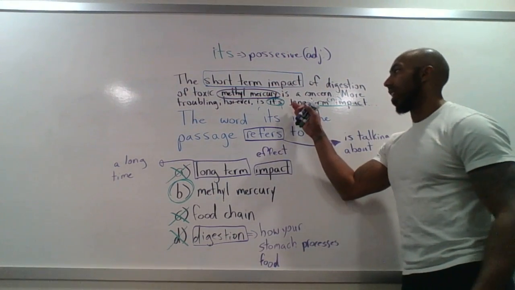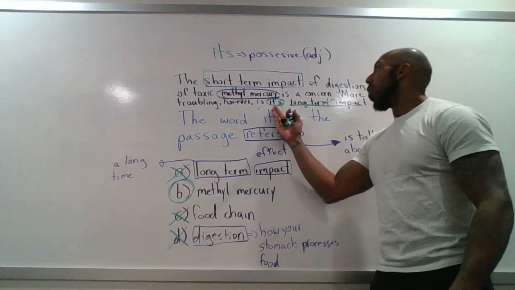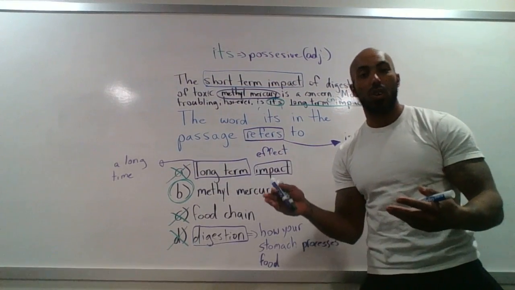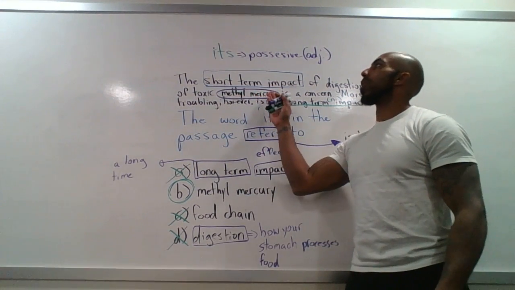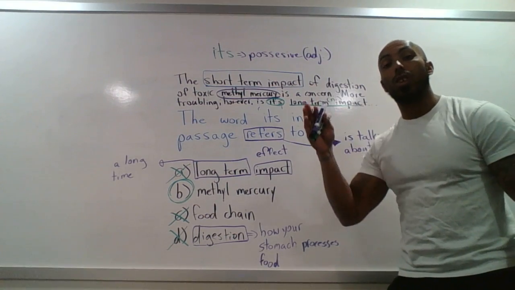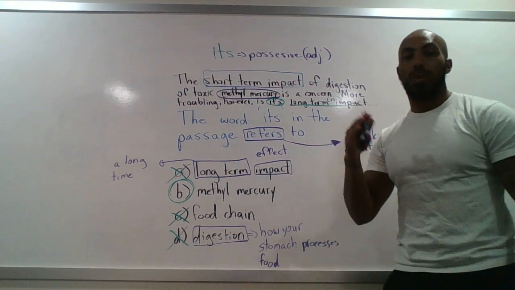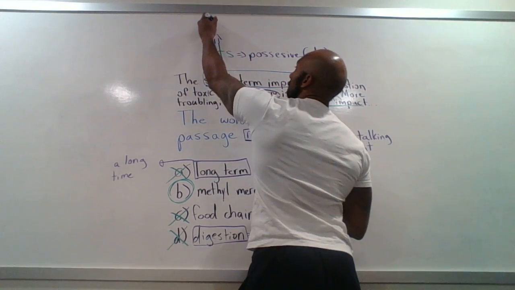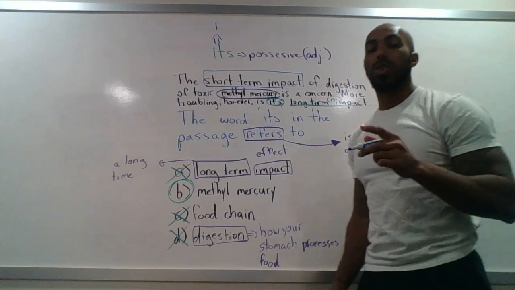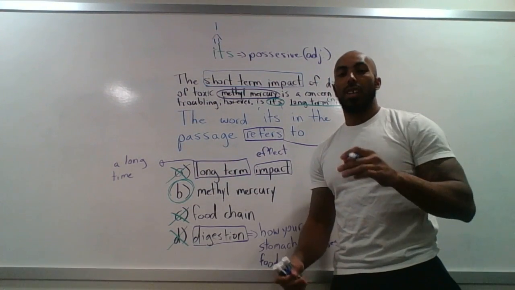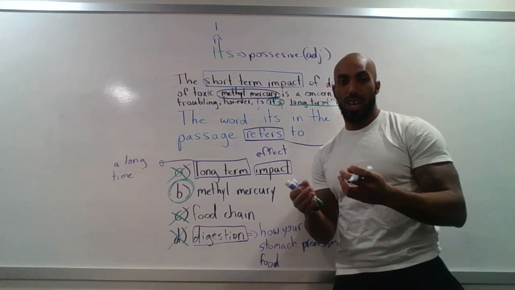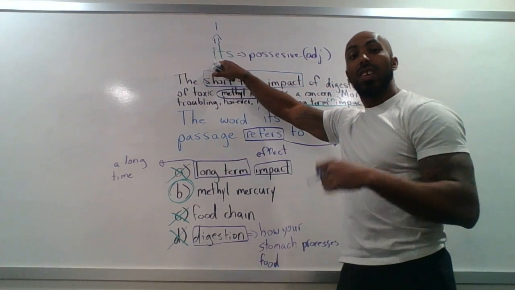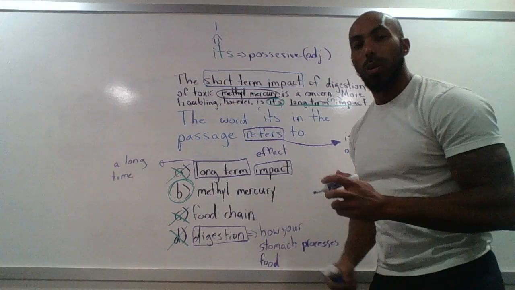So we need to ask ourselves this question when talking about "its." Whose long-term impact? What's causing the long-term impact? It's methylmercury. Methylmercury's long-term impact. Its long-term impact. And remember, "it" is for something that is singular, which means it's only one thing. Methylmercury is one thing. It's a large thing. It's a metal. It's not plural. It's singular. So we need to use the possessive adjective "its" to refer to the metal mercury.